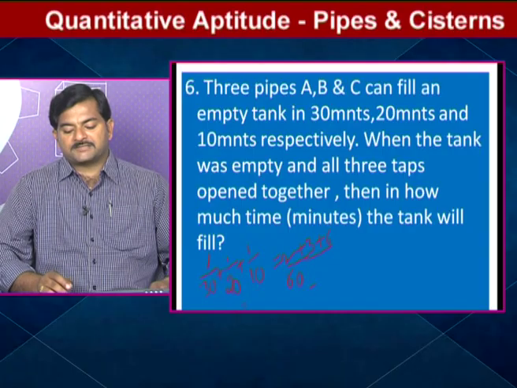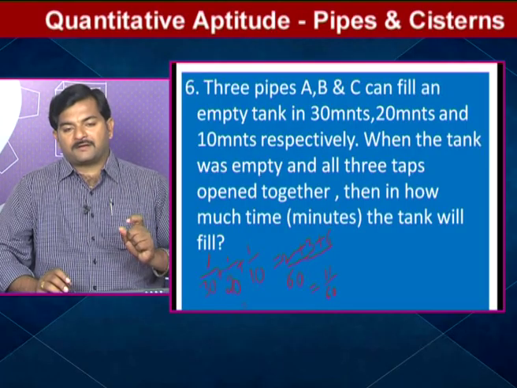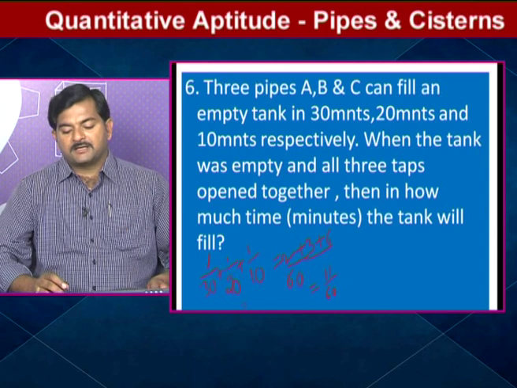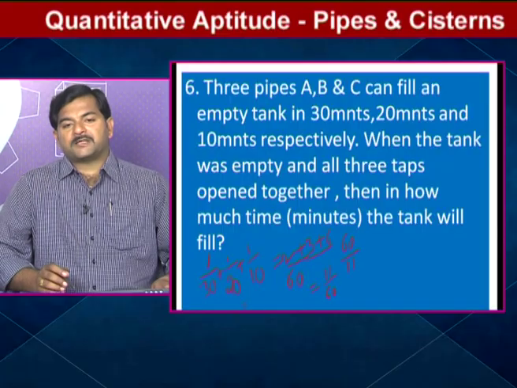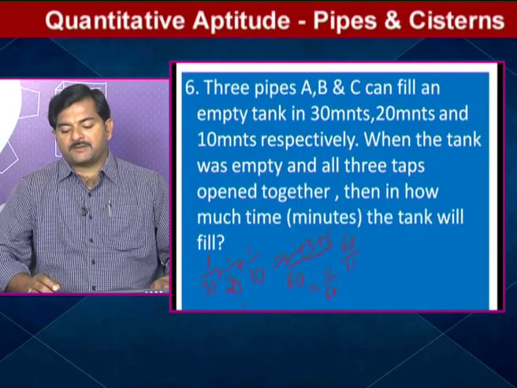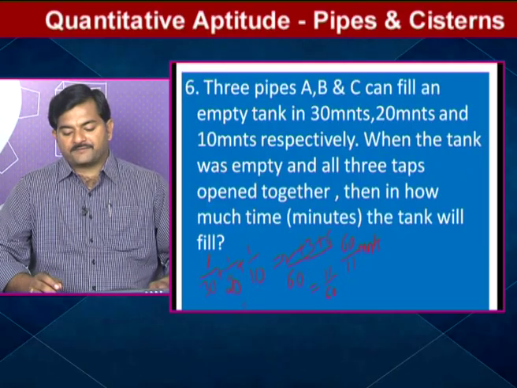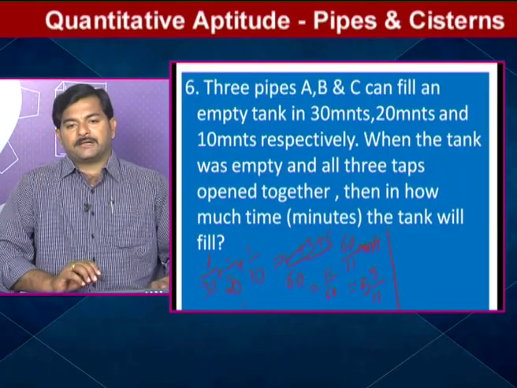So 11/60 is what? So 3 pipes together can fill the tank in 1 minute. How much? 11/60. Hence the whole tank can be filled in how many minutes? 60/11 minutes. So this 60/11 can be expressed in terms of a mixed fraction. How much you'll get? 11 5s are 55. That's why 5/11 minutes you will get. Okay, this is the normal traditional method.